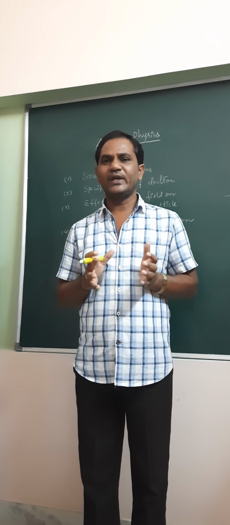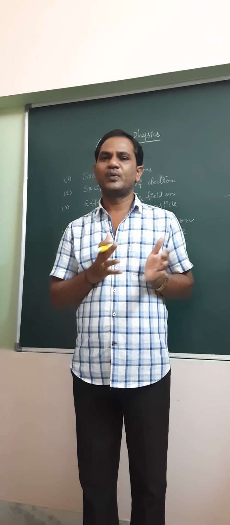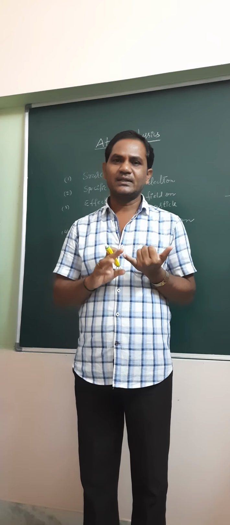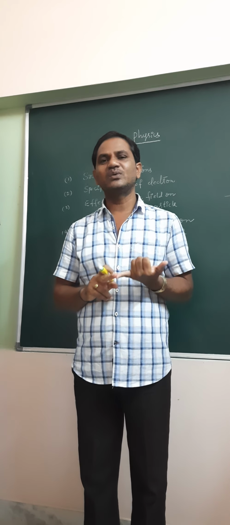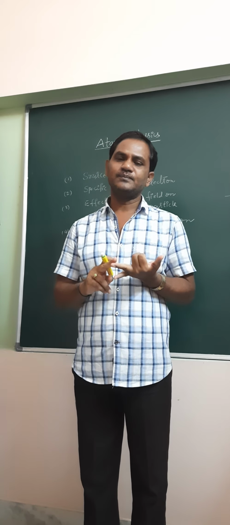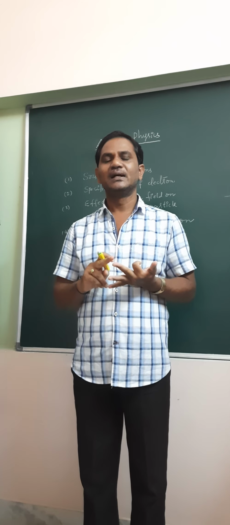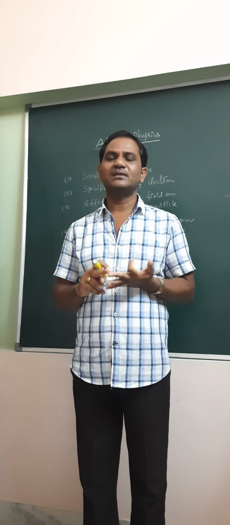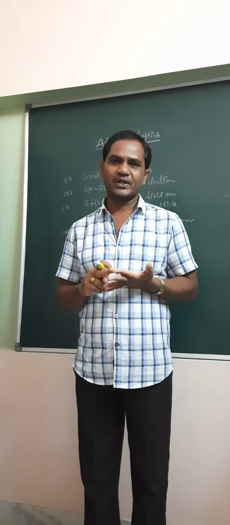So like this, we have four methods to produce electrons. The first one is discharging through gases. The second is the photoelectric effect. The third is thermionic emission. The fourth is beta ray production.